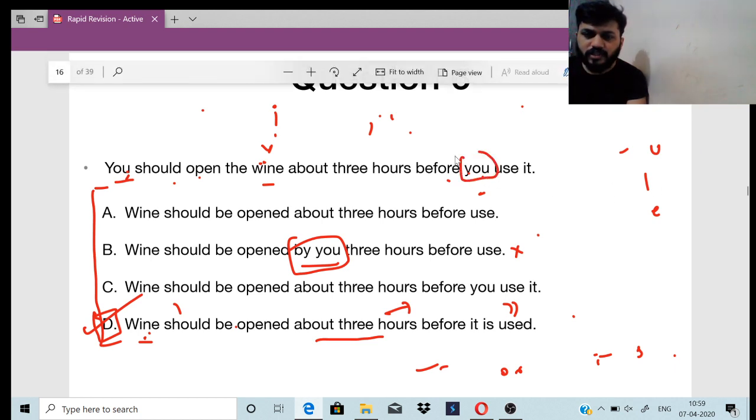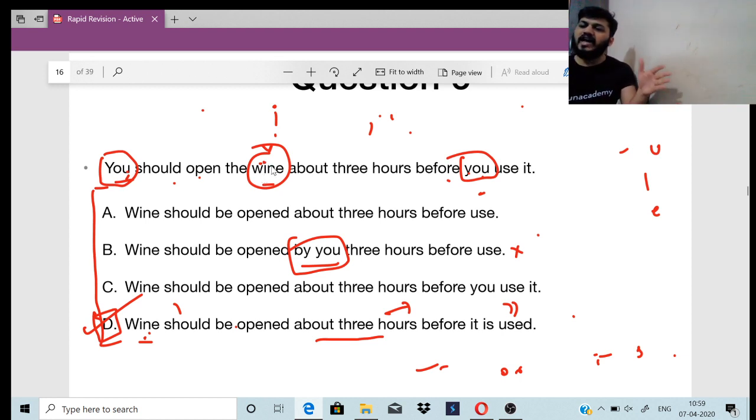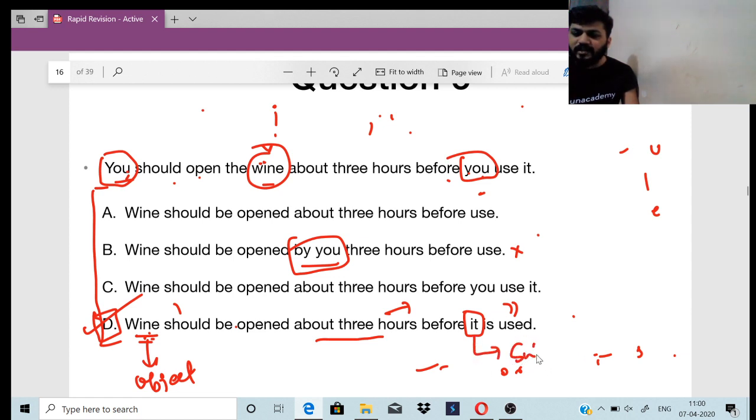Okay, see, you are using you twice in the active voice itself, right? So basically, the object itself you are talking about. So I tell Subhajit, you should crack GATE before you start studying for it. So what will be the passive voice? Before wine, I am symbolizing this as the object, and the same wine is being used as the subject here. Getting the point?